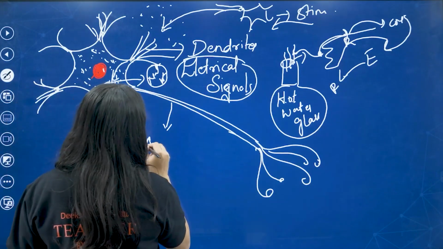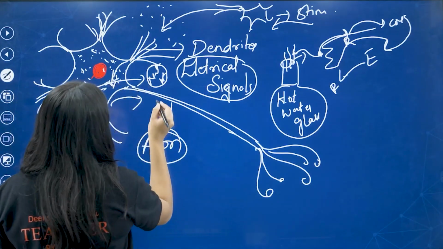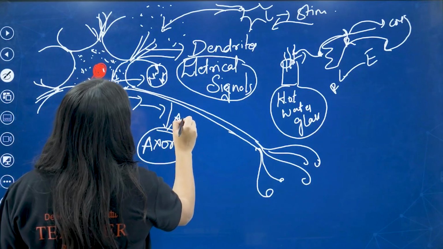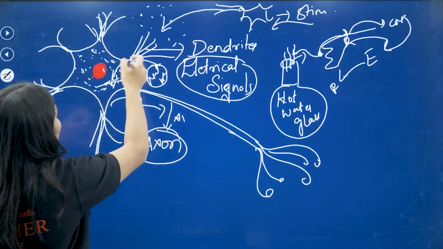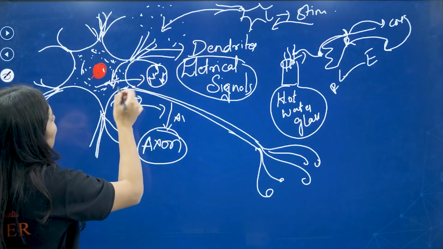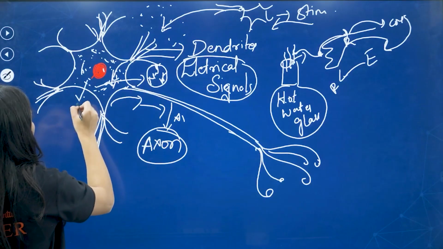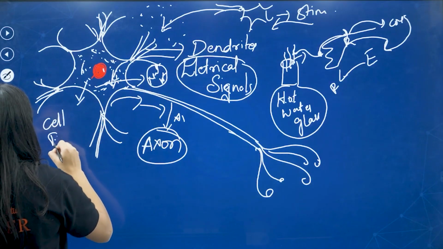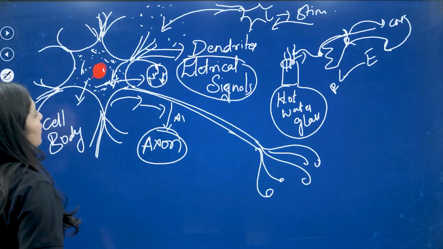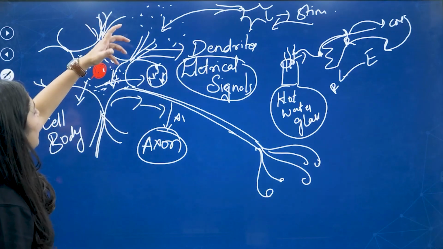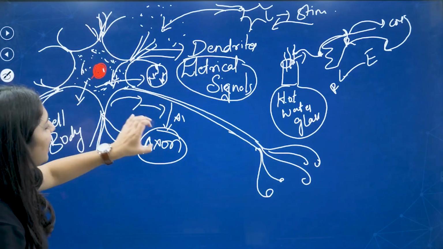We call it the axon. So where does it pass on to? The axon. The signals from the dendrites reach the cytoplasm, which means the cell body. So dendrites pass to the cell body, then to the axon.